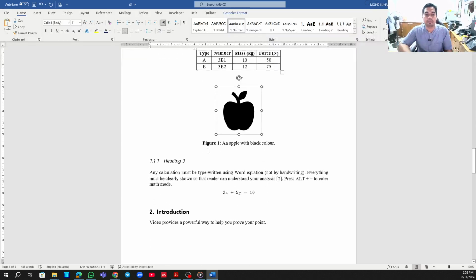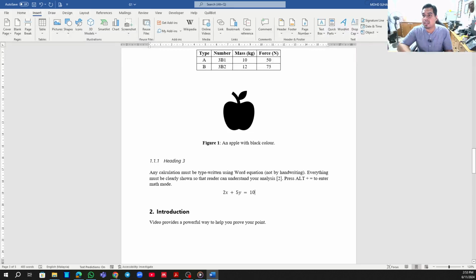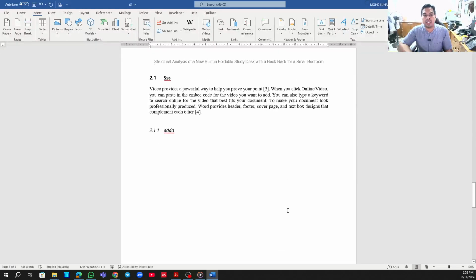It's very clear here. In any case, if you need to write a mathematical equation, you have to use the equation editor. You can use Insert here and then put in an equation. This has a symbol application, or you can press Alt plus equal sign together, and it will go to math mode. It's not really difficult.